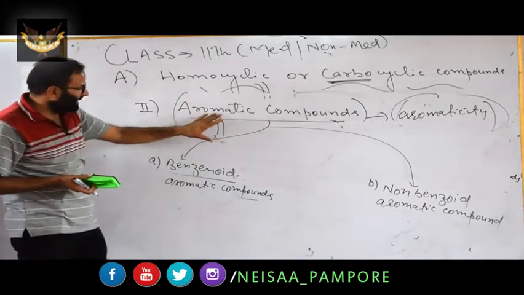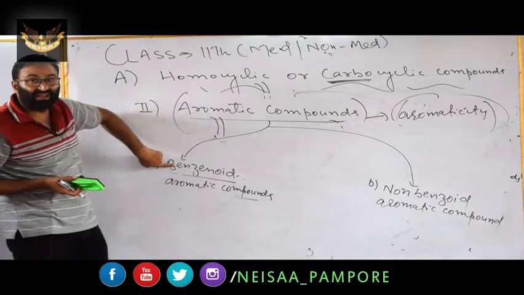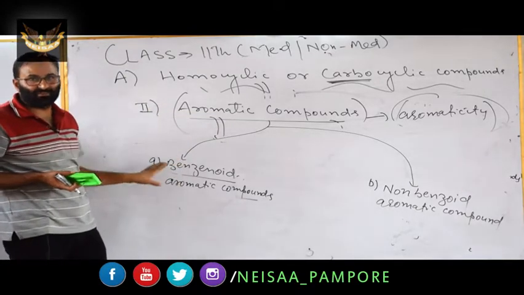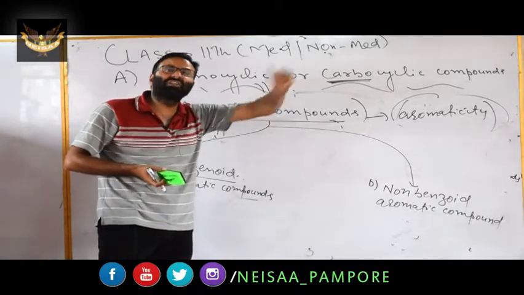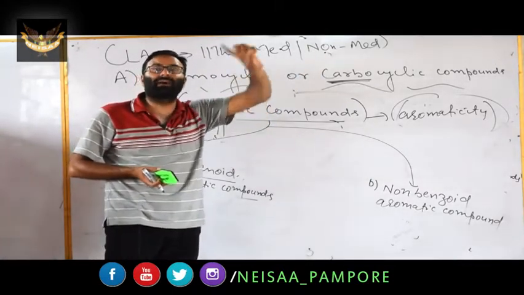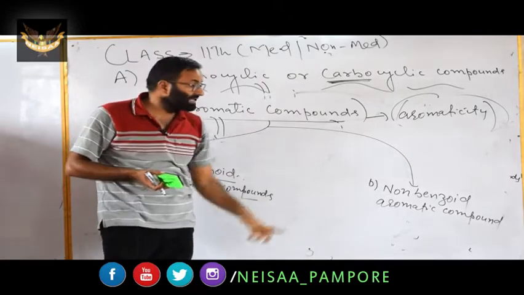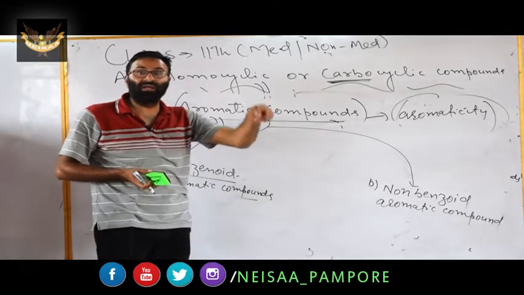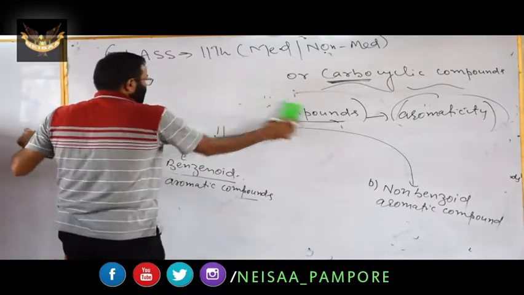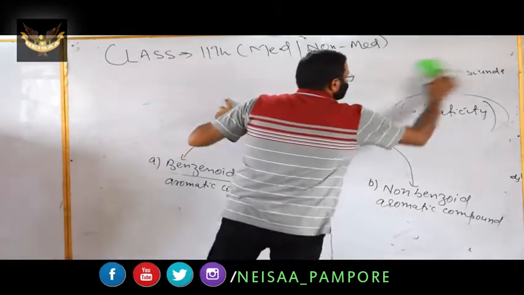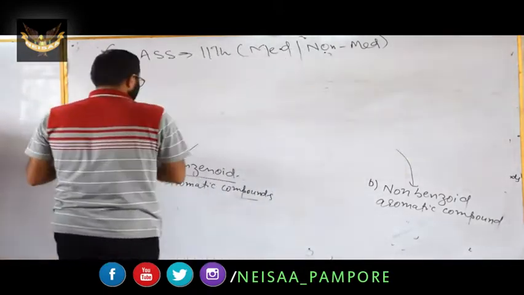This class is of two types. Those aromatic compounds which contain benzene rings in their molecular structure are benzenoids, and those which do not contain benzene rings but are still aromatic, which have the property of stability, are known as non-benzenoid aromatic compounds. It means that we have two types. First I will mention benzenoid aromatic compounds.